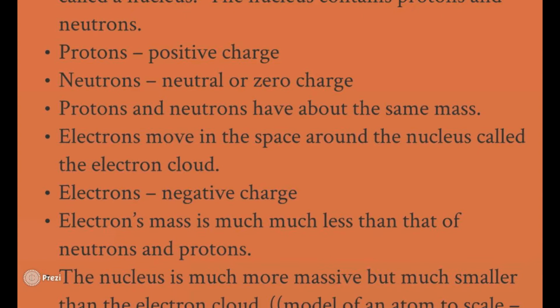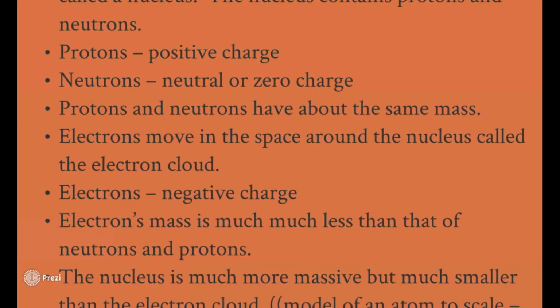The reason why they call it a cloud is that these guys are moving so fast, it looks like a blur. Imagine that. So, what is that? Electrons have a negative charge. This is where we start getting to how bonds work and things like that. These electrons are very, very important with that.